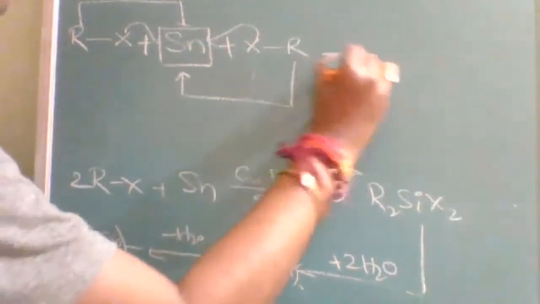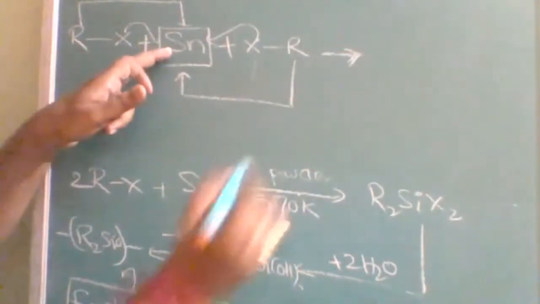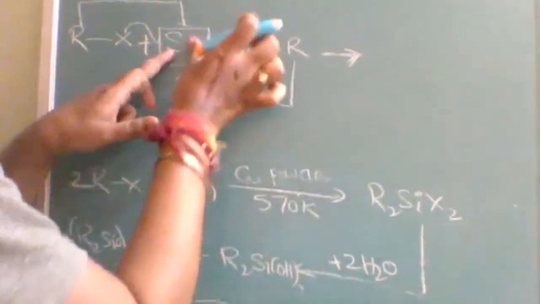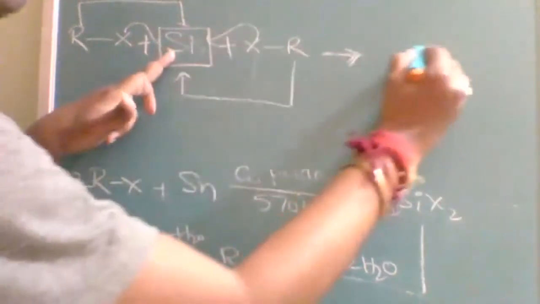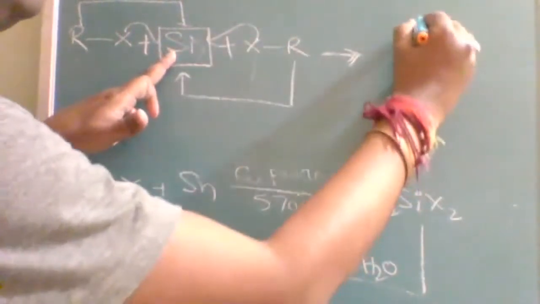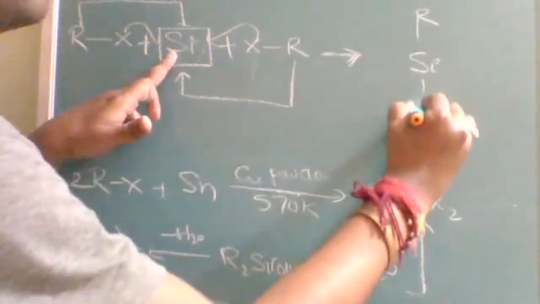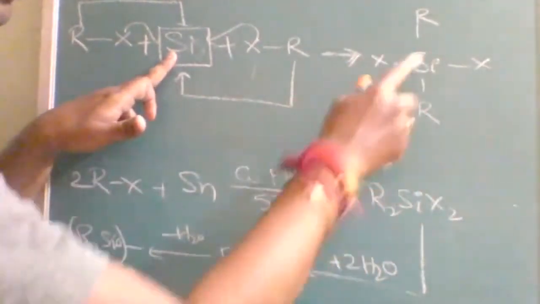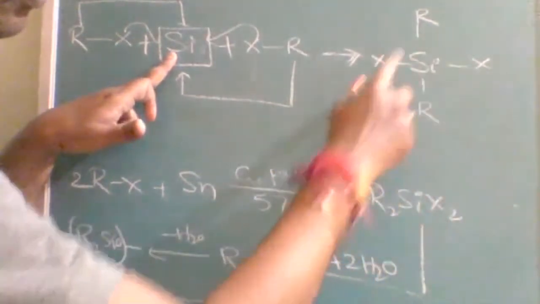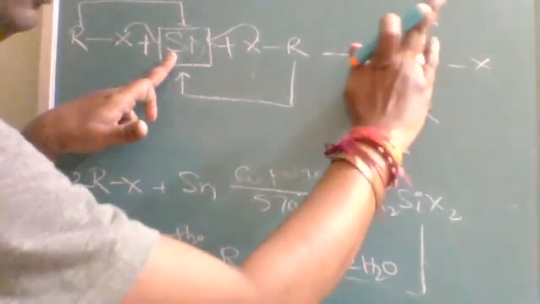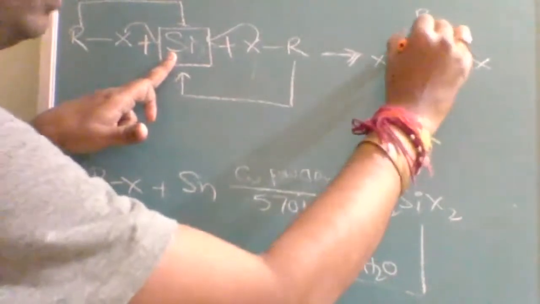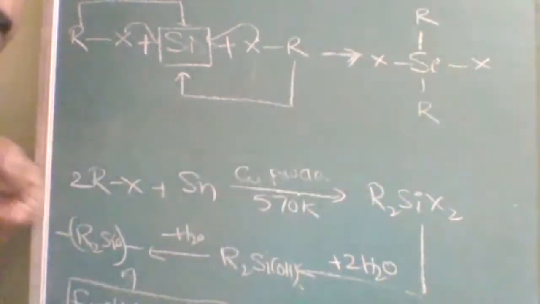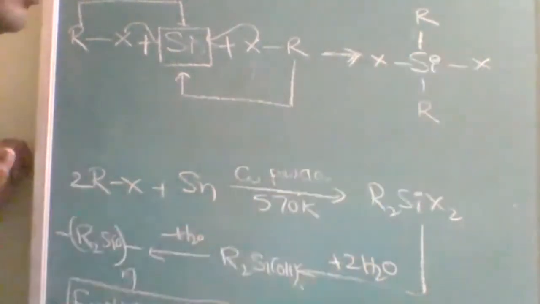After the reaction, the silicon will be surrounded by alkyl groups and halogens. So this is the structure of SiX2R2. Is it understood?